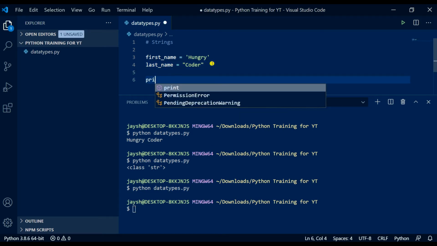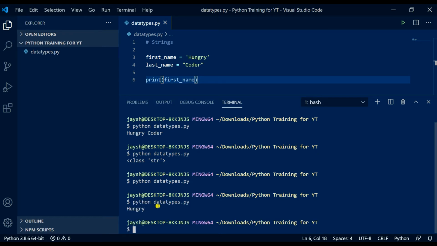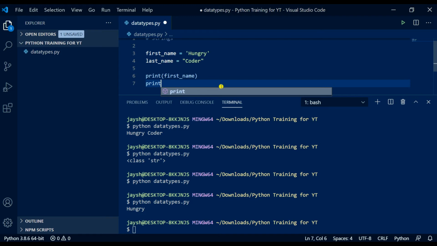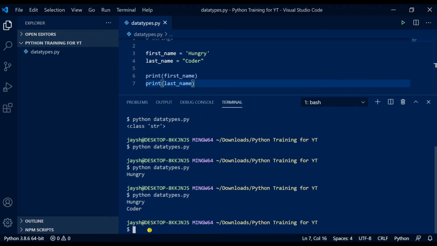So let's do that. Let's print first name. Okay, so we don't need to write the first name in. It's stored in our variable here, which is basically a tag, or kind of a key to this value sort of thing. So let's print, and then let's call it to our terminal, and we can see we've got our first name, which is hungry, which is great. Now let's print last name. Control S save. Hungry coda. But what if we wanted them to be next to each other? What could we do then?